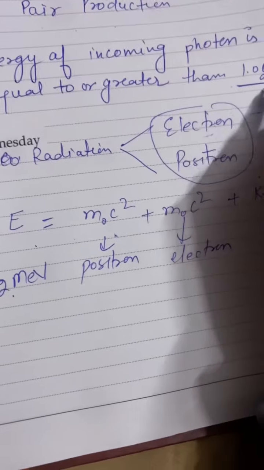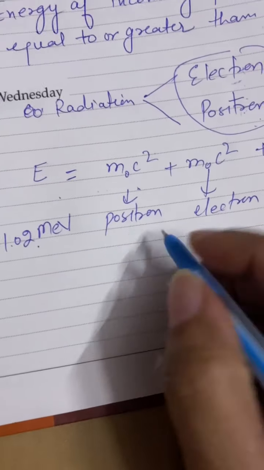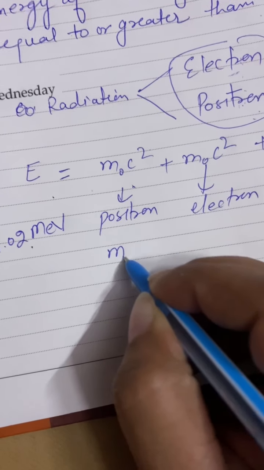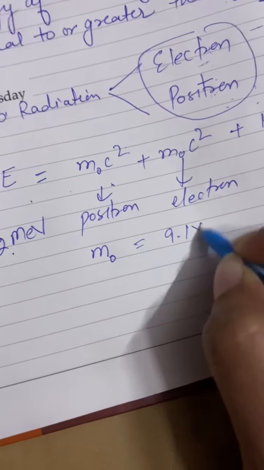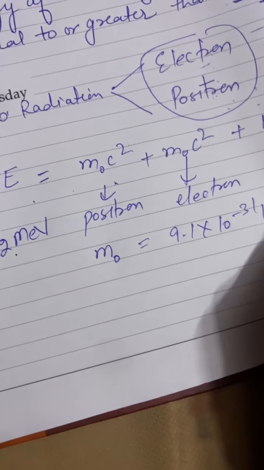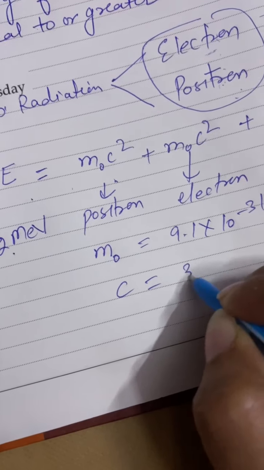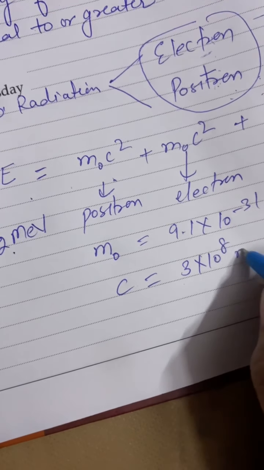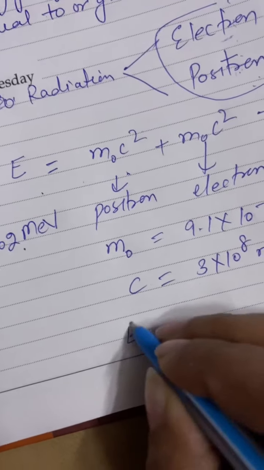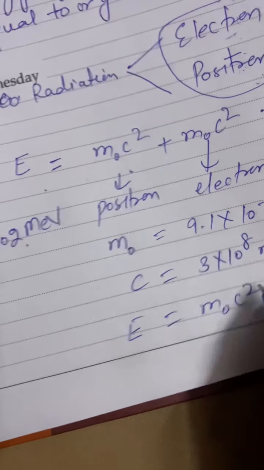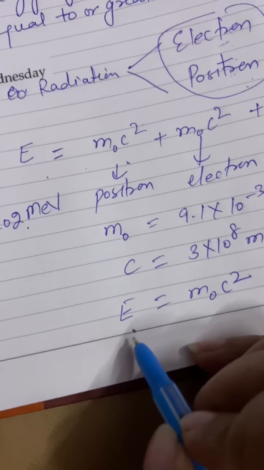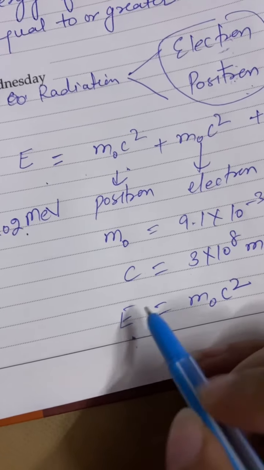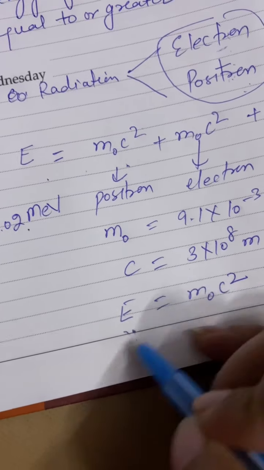So 1.02 MeV is calculated as follows. m naught is the mass of the electron, equal to 9.1 into 10 raised to power minus 31 kg. c is the velocity of light, that is 3 into 10 raised to power 8 meter per second. Then E is equal to m naught c square. This E is the energy of the incoming photon, as the photon has zero rest mass.